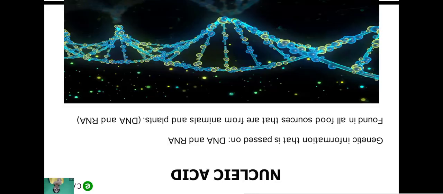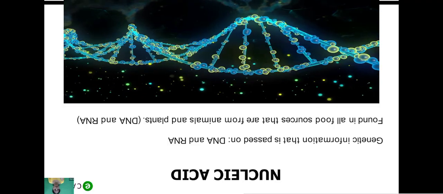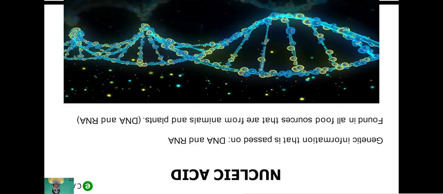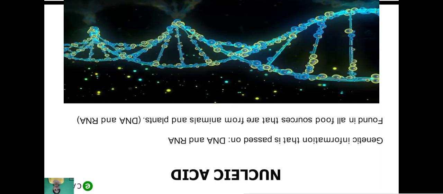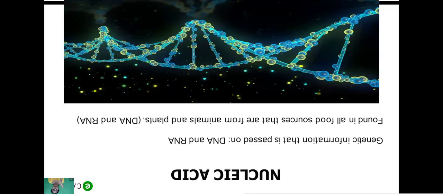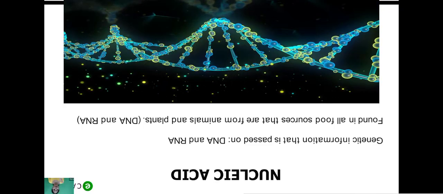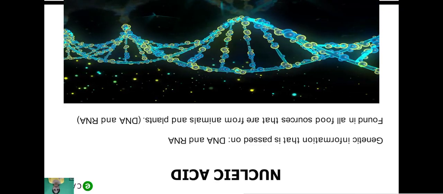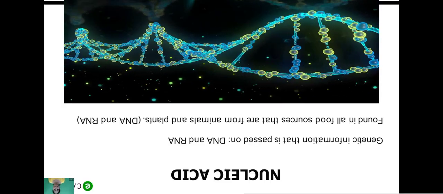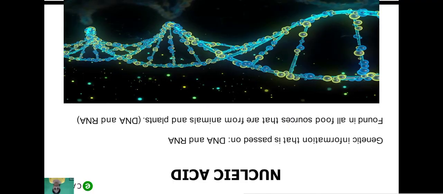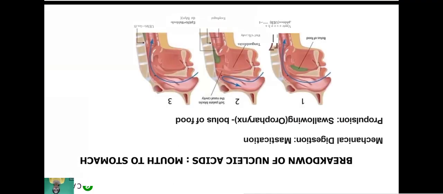Either in a small or microscopic organism, mainly either DNA or RNA is present. But one genetic material is always present. Remember this. So this is found in all food sources from animals and plants: DNA and RNA. So how is this nucleic acid broken down?